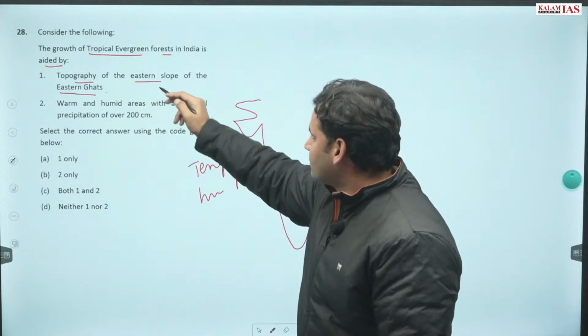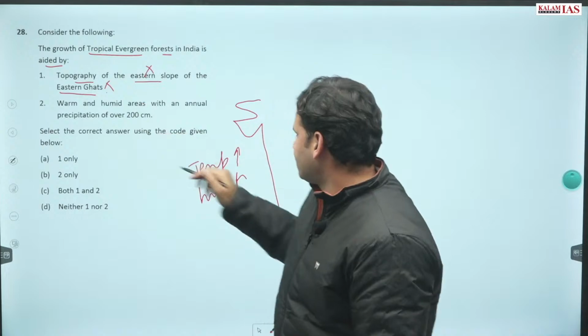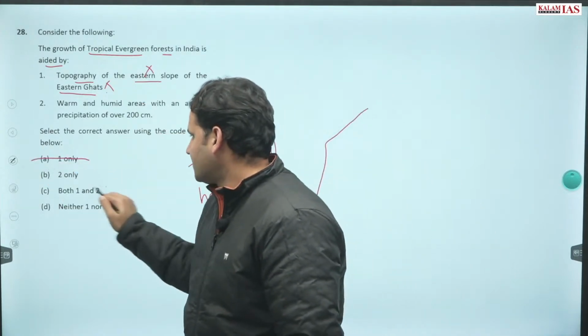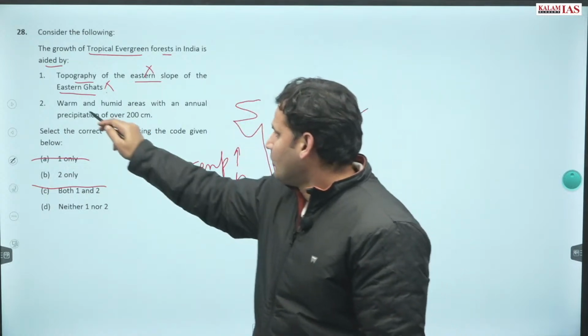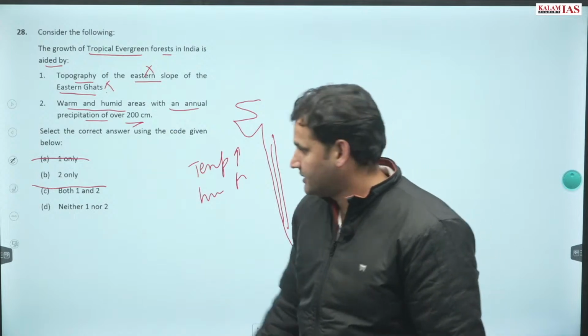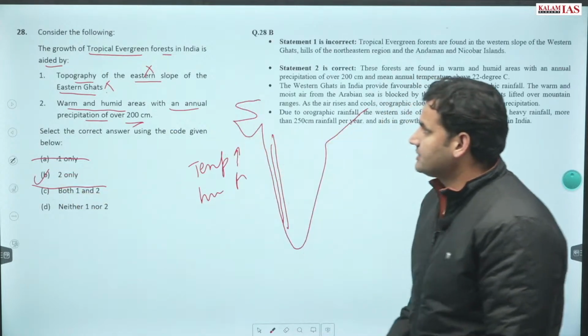So this is not the eastern slope of the Eastern Ghats, rather this is the western slope of the Western Ghats. This statement is eliminated. Warm and humid zones with an annual precipitation of 200 centimeters. Correct answer is